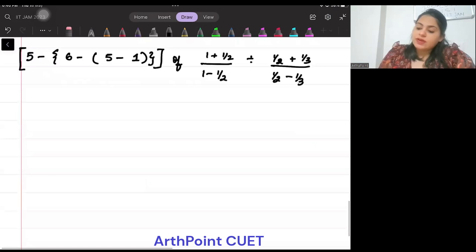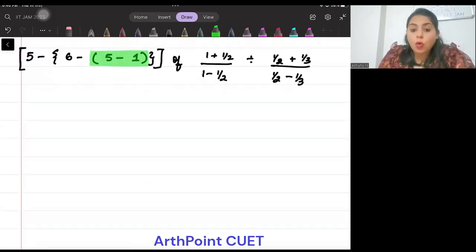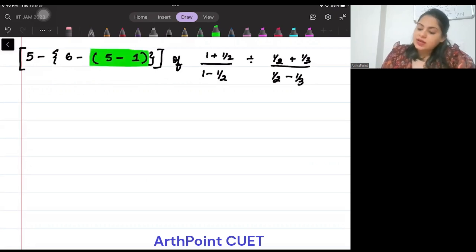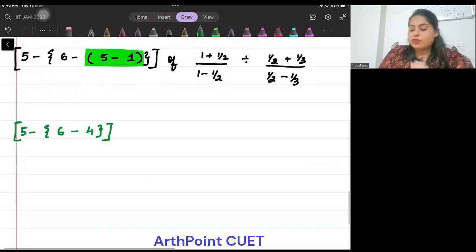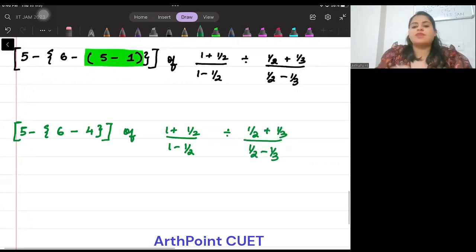So if you look for it, beta, this bracket when I solve, this gives me 5 minus 1, which is 4. Right? So what will I get? I will get 5 minus 6 minus 4. And the remaining thing I'm going to write as it is: of 1 plus 1 by 2, 1 minus 1 by 2 divided by 1 by 2 plus 1 by 3 upon 1 by 2 minus 1 by 3.